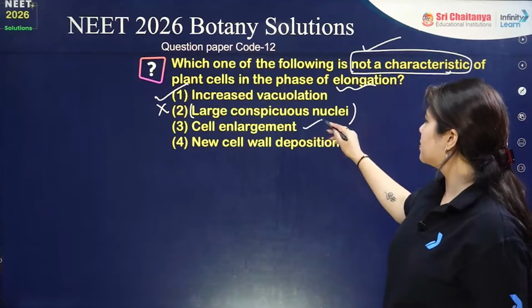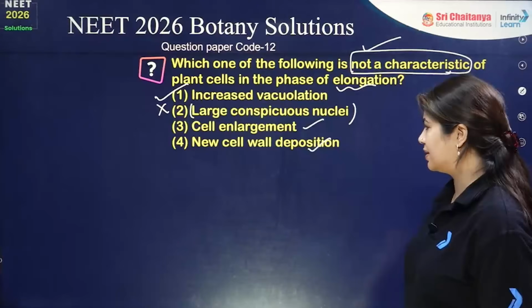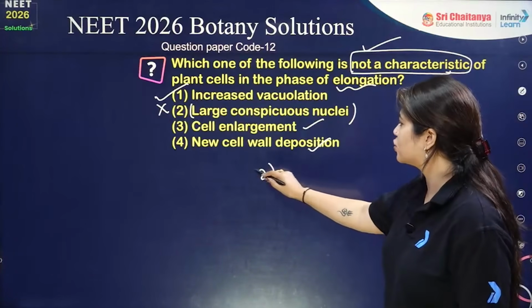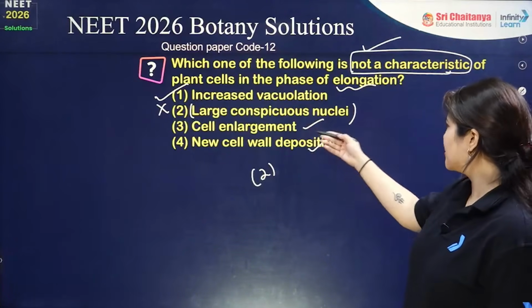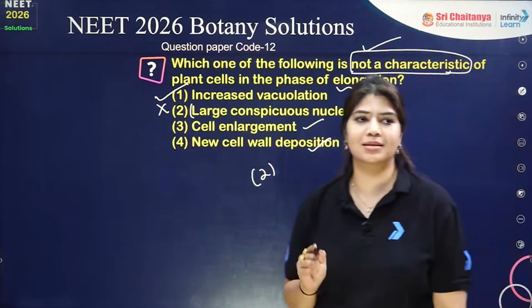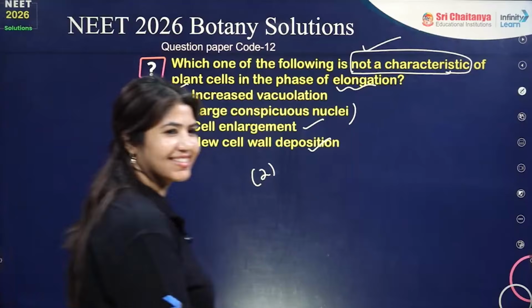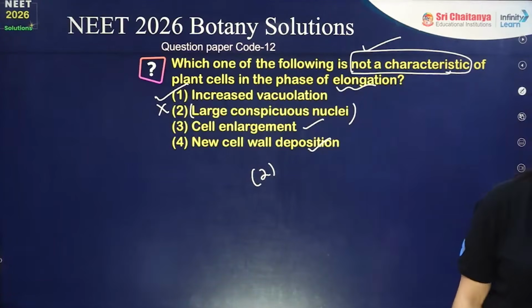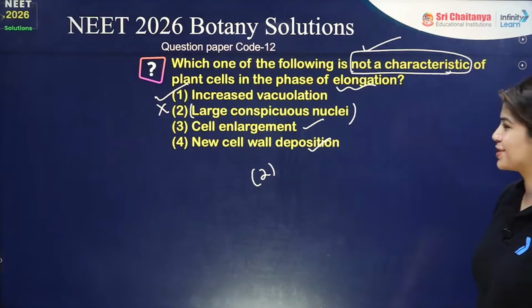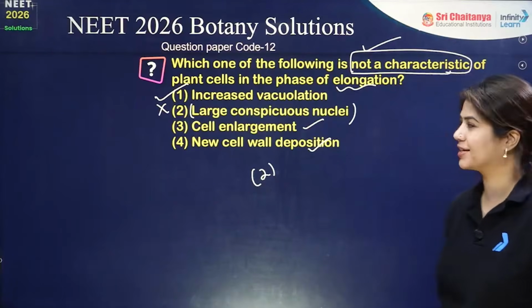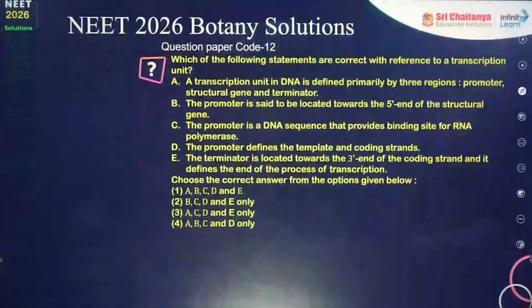Cell enlargement will be there, new cell wall deposition will be there. So the correct answer has to be option number 2. A large conspicuous nucleus is not a characteristic for this plant cell phase. Perfect. Moving on to the next question.